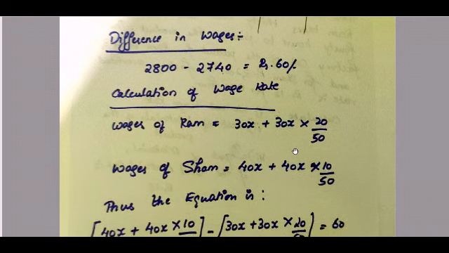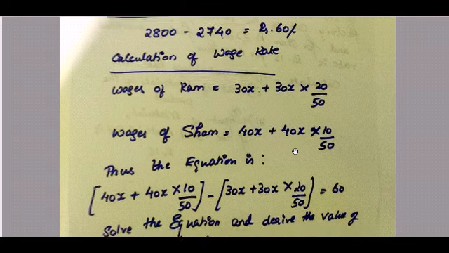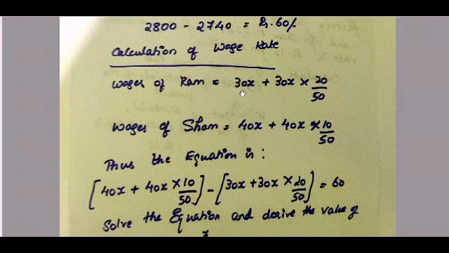So now let us calculate our wage rate. We don't know our wage rate. Let the wage rate be x. They have told us Ram has worked 30 hours. So wages of Ram is 30x plus 30x into 20 divided by 50. 30 hours he has worked, so 30x plus 30x into 20 hours, which is your saved time.